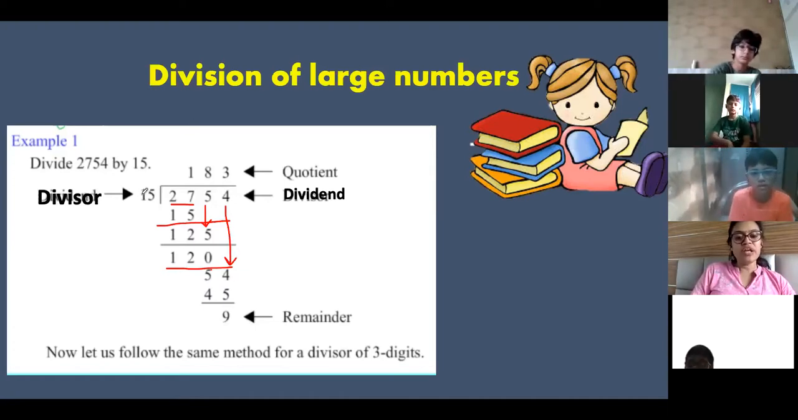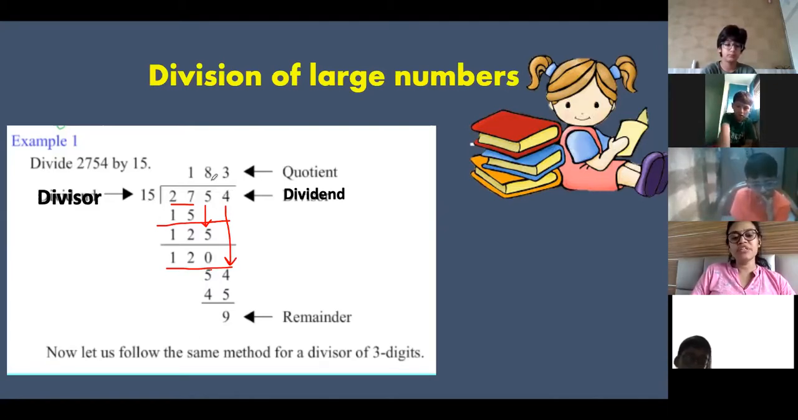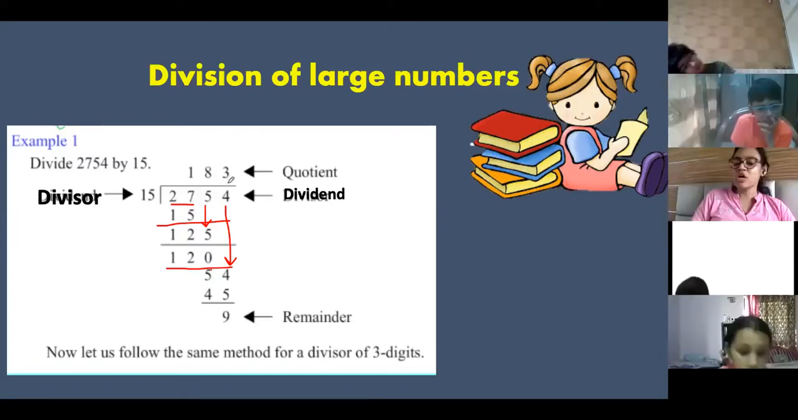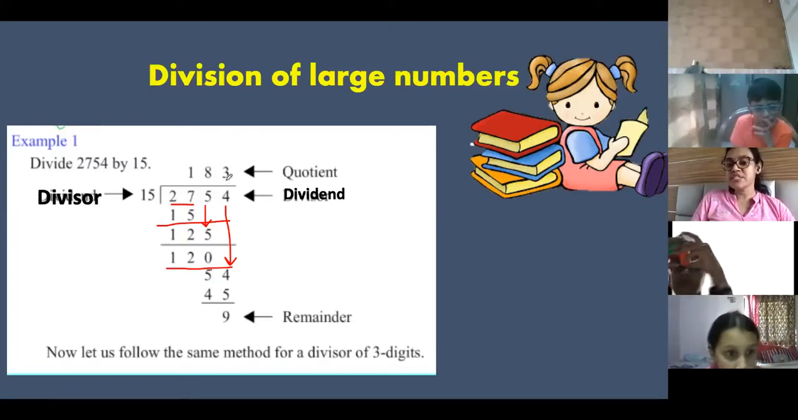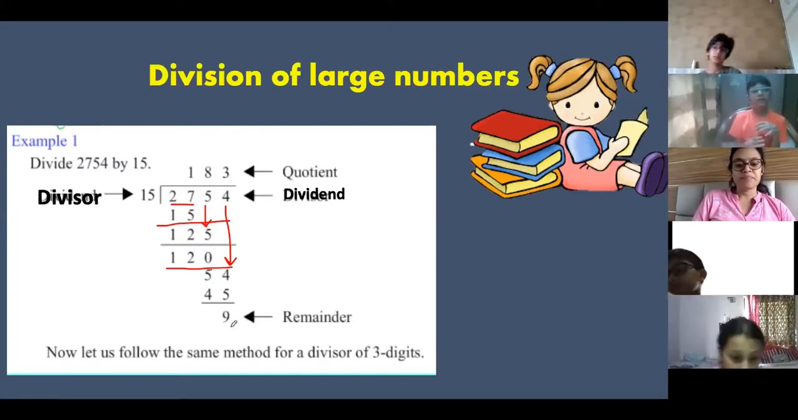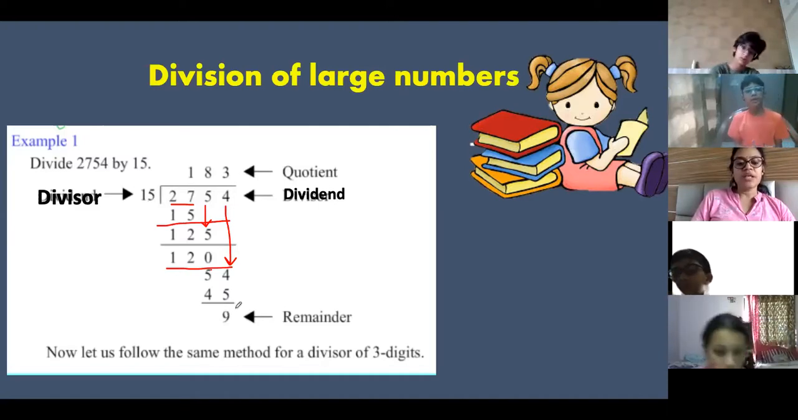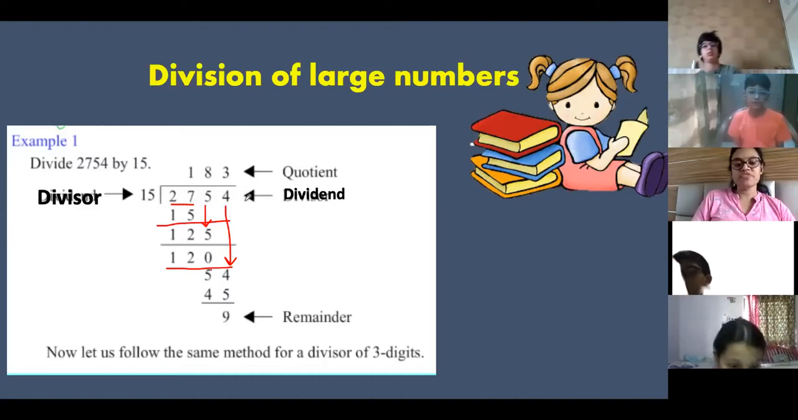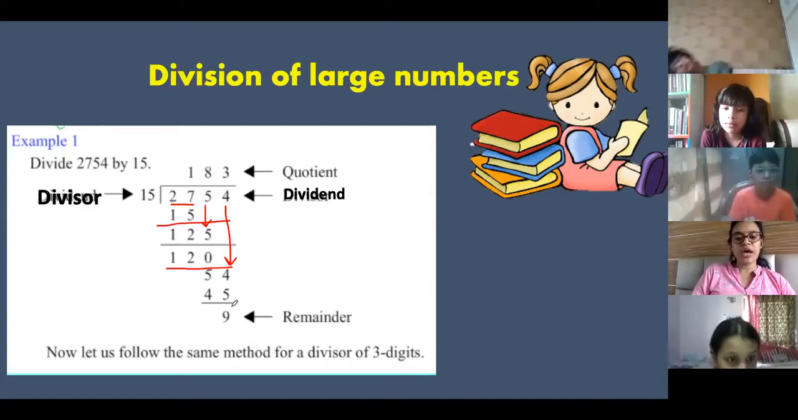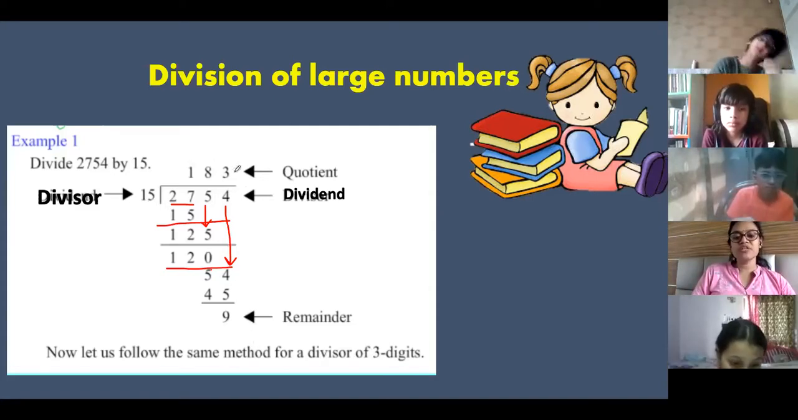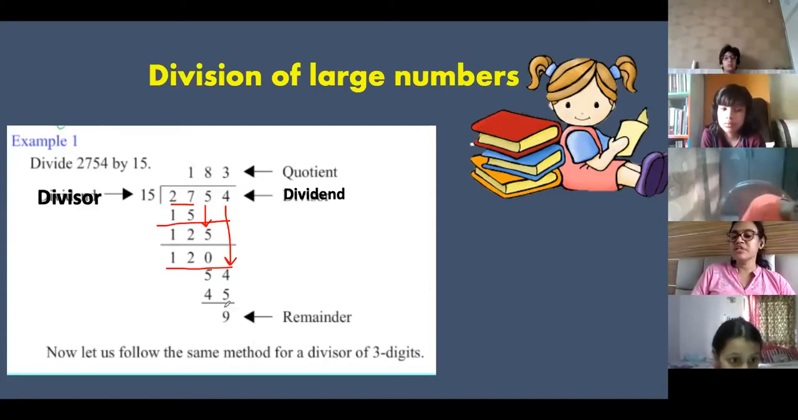Not minus. You will again divide it by 15. After carrying the number down, again you will divide. Now 15 3s are 45 because 15 4s is 60. Then we will subtract and then it will come 9. So the remainder is 9. And now no other number is left to bring it down. So your answer is quotient 183 and remainder is 9.